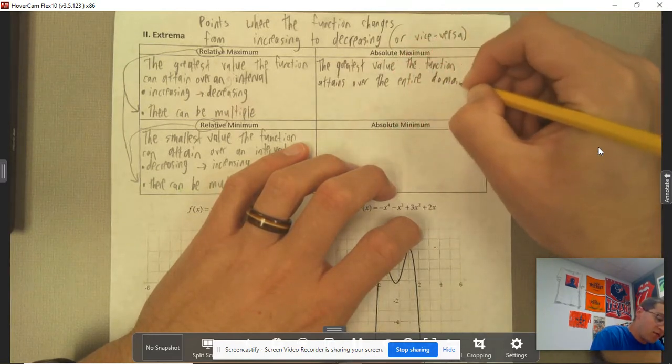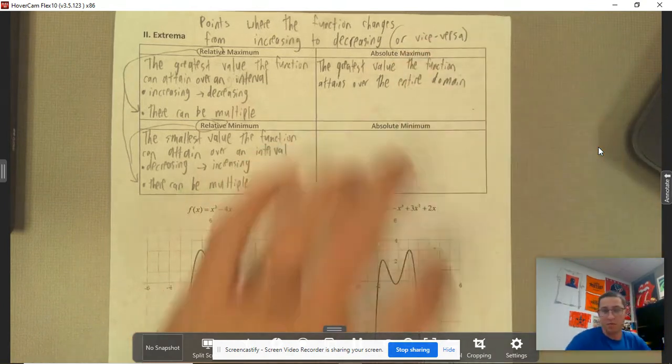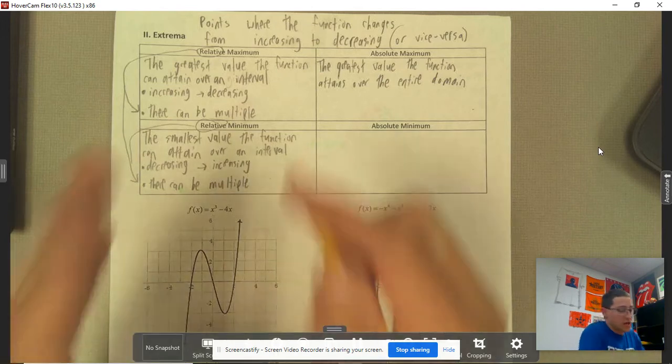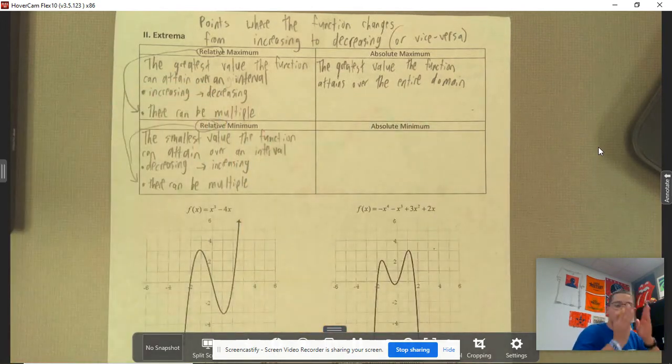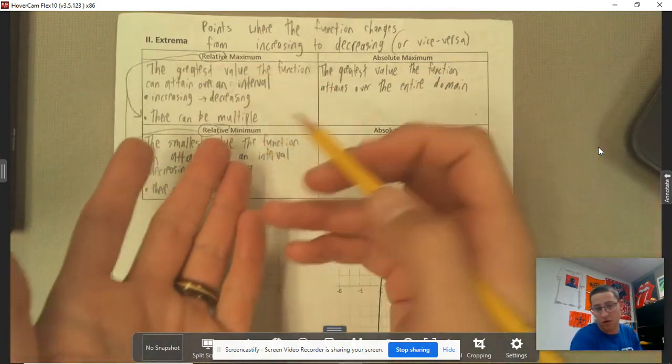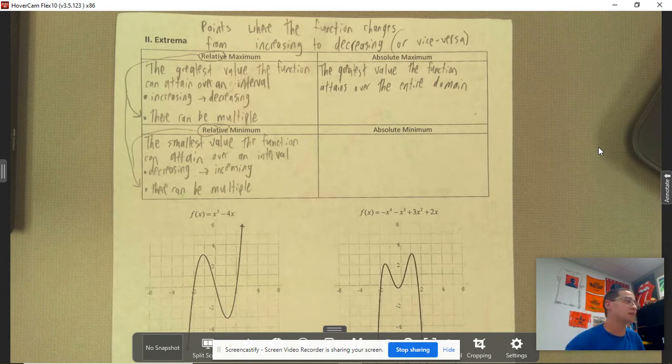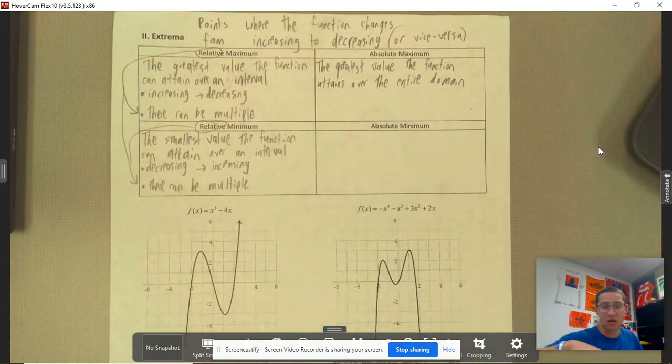With the absolute maximum and minimum, this time we're talking about the entire domain. Notice these are just various intervals, right? We've got a peak here, we've got a peak here for maximum, or a valley here for the minimum. But the absolute maximum is just that highest peak. The absolute minimum is that lowest valley.